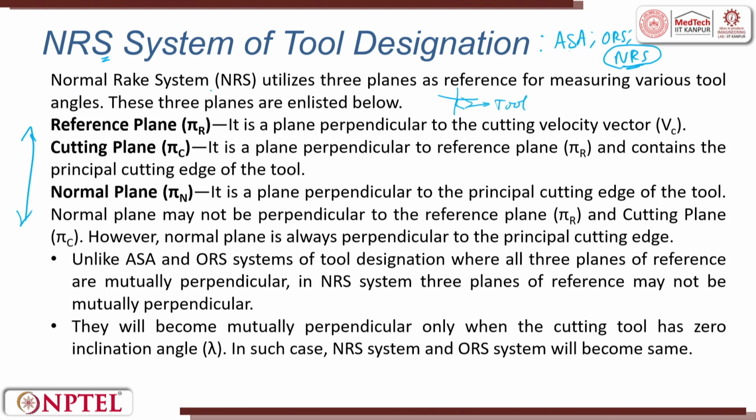The normal rake system utilizes 3 planes as reference for measuring various tool angles. These 3 planes are listed below. One is the reference plane pi r, the other is the cutting plane pi c, and the third is the normal plane pi n. What is pi r? Pi r is the plane perpendicular to the cutting velocity vector Vc, which we will see in the figure on the next slide.